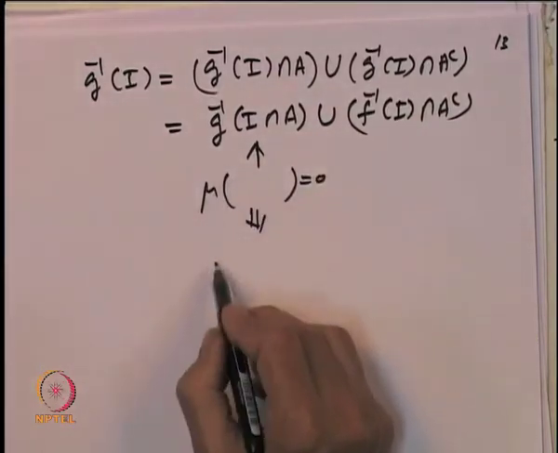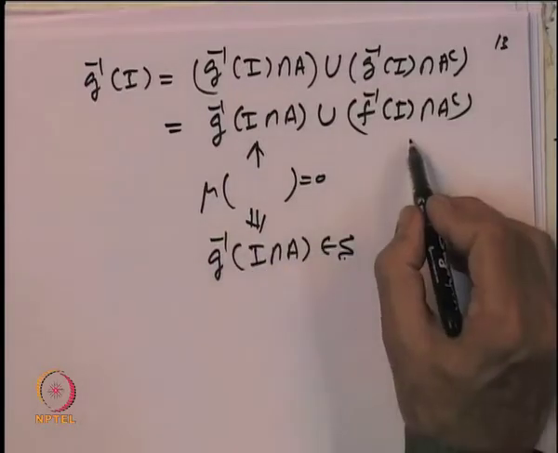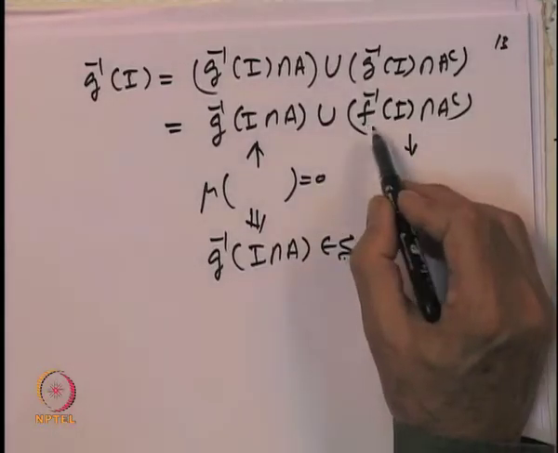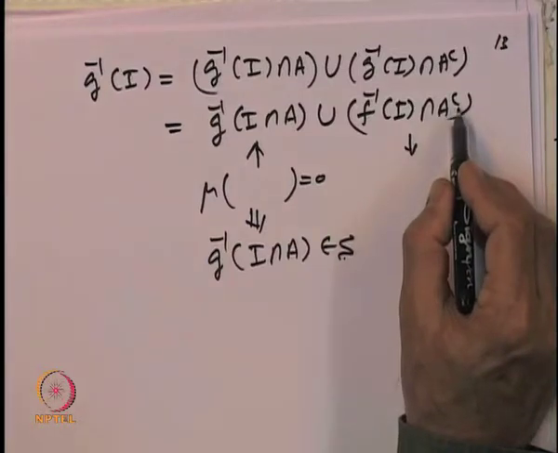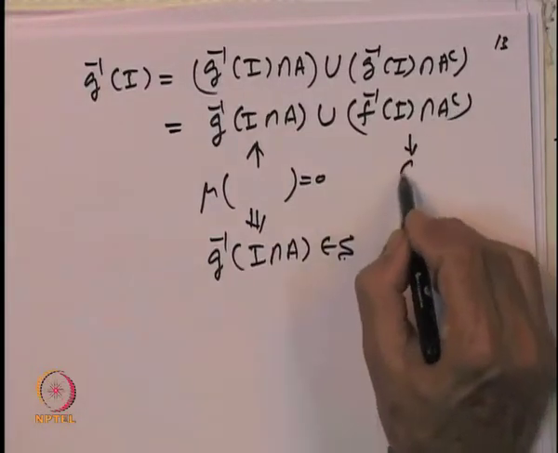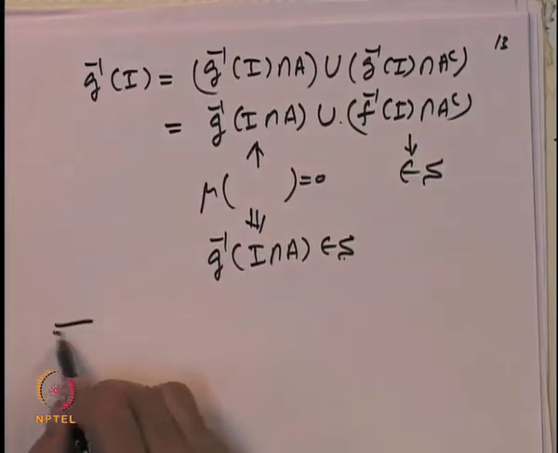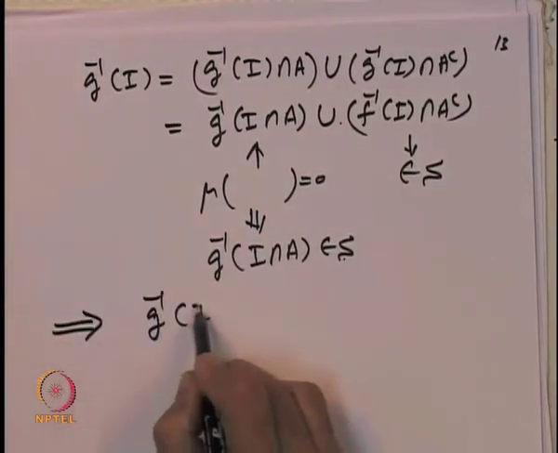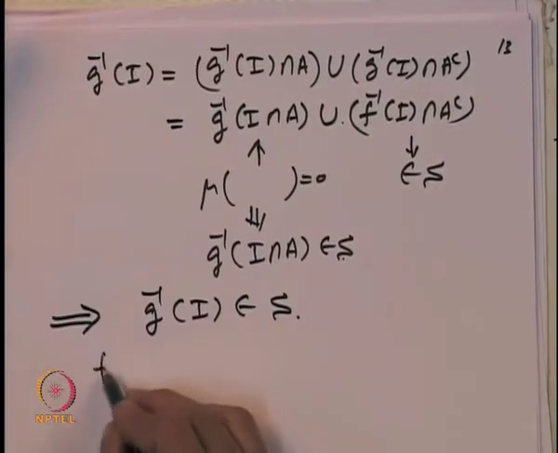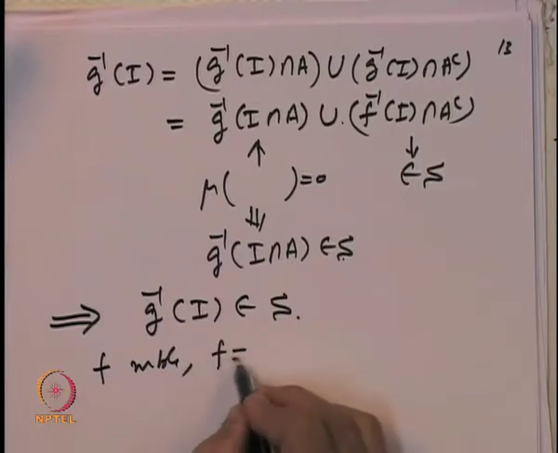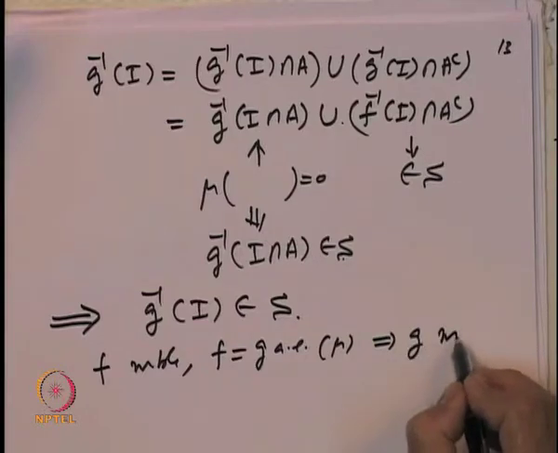So this implies that G inverse of I intersection A belongs to the sigma algebra, and this set with f is measurable. A is in the sigma algebra, so A complement is in the sigma algebra, and the intersection is in the sigma algebra. So this element belongs to the sigma algebra, and this is a union of two elements in the sigma algebra. So this implies that G inverse of I also belongs to the sigma algebra S. So we have shown: f measurable, f equal to G almost everywhere mu implies G measurable.